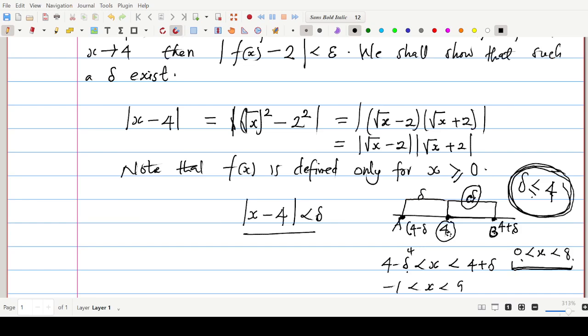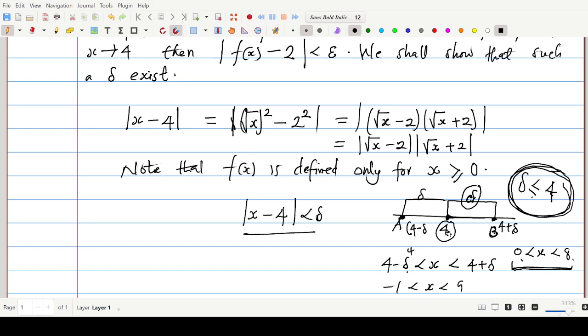So we must strictly remember that the choice for our delta must be less than or equal to 4. Otherwise, the function will not be defined. And if the function is not defined, there is no need of speaking of limits, because limit is a study of the behavior of the function values as the variable x approaches a certain fixed value.